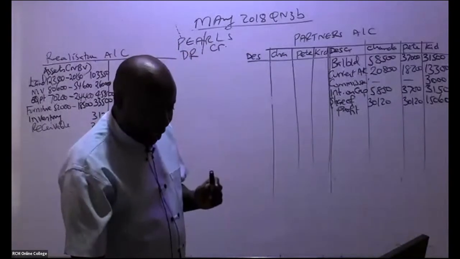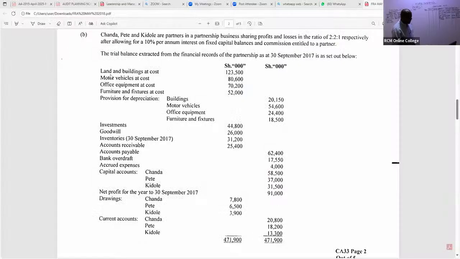So then we go to the liabilities now. I hope you are ticking. Those items that you have been able to take to this account, you tick them, and then you'll be able to see what is left. So do we have, ladies and gentlemen, any liabilities that we shall be able to credit here? Oh, yes. For example, I can see accounts payable. So I'll only come and credit here, payables. Payables, how much? The payables, I can see there, they are 62,400.